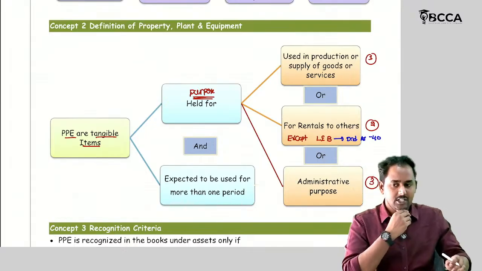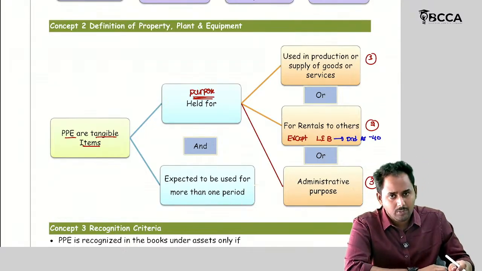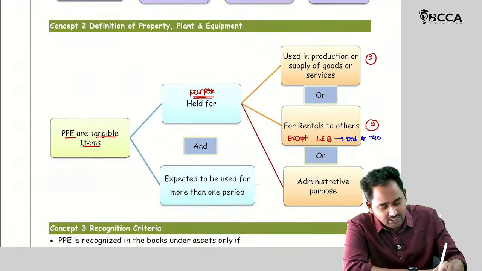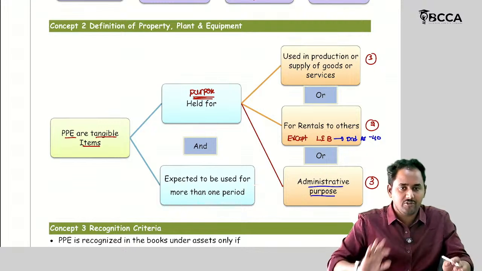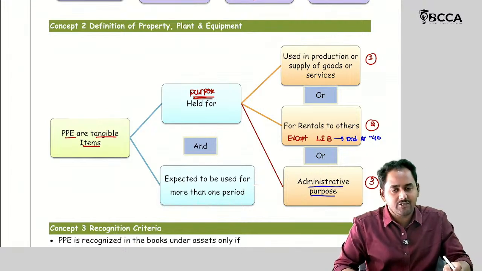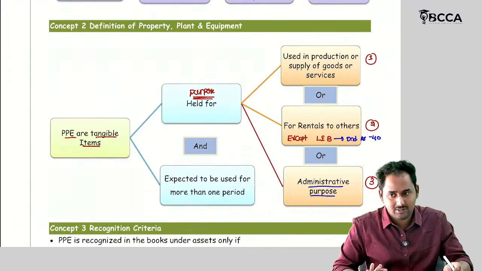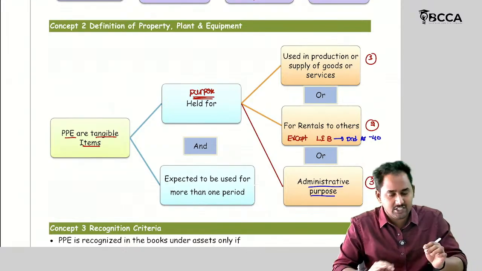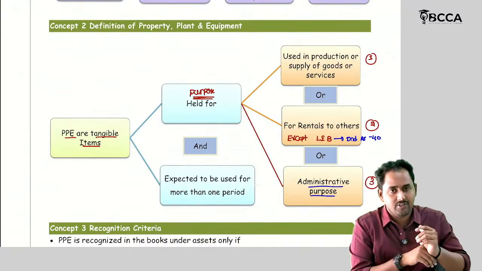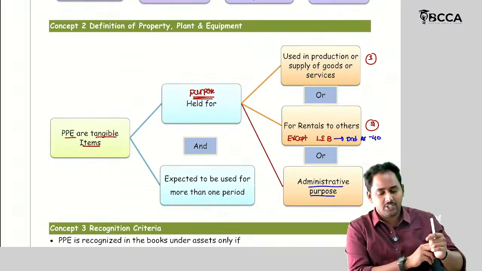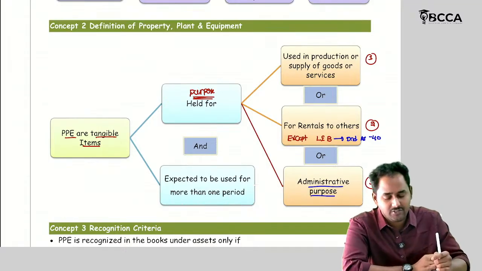Let's say I am changing the example. I bought one building, but the usage of this building is for administrative purpose. I bought a building for setting up one office in that building. Can it be classified under PPE? Yes. Only if it is given as rentals to others do I need to see whether it is a land and building. If the land and building is purchased with the intention of giving to others for rental purpose, then it should not come under the definition of PPE.